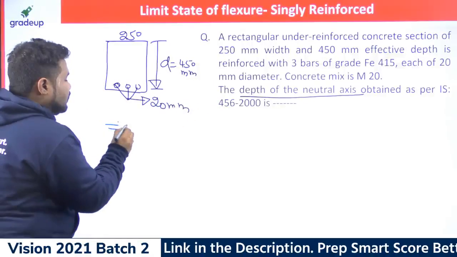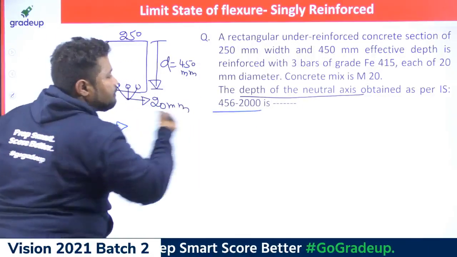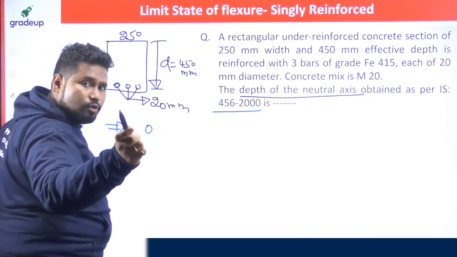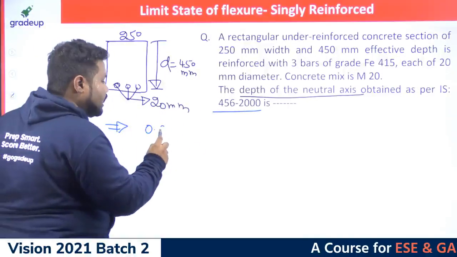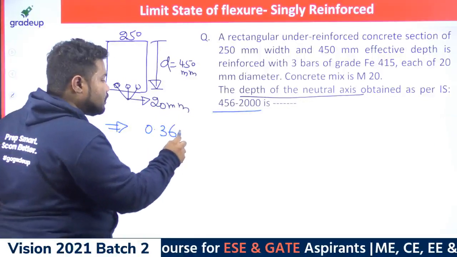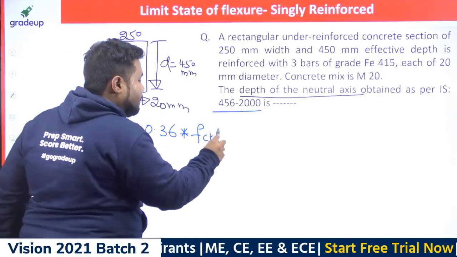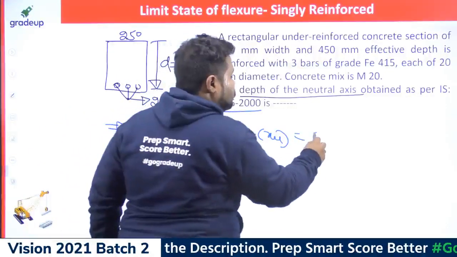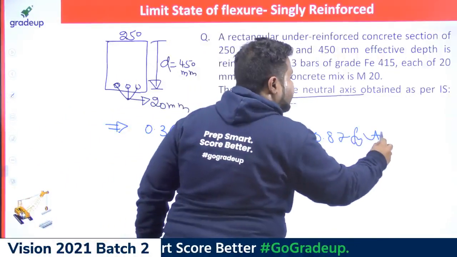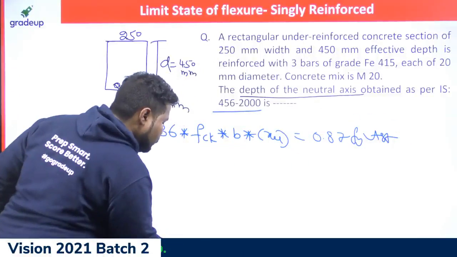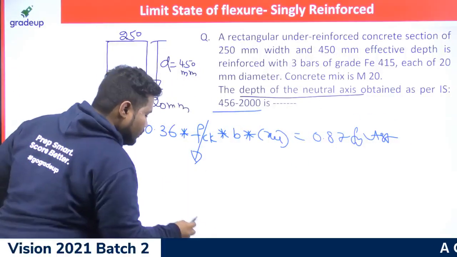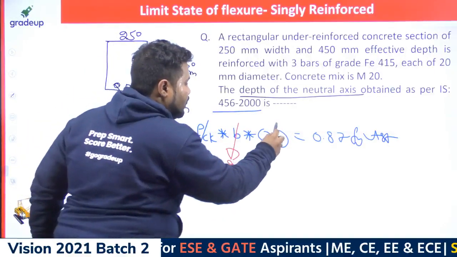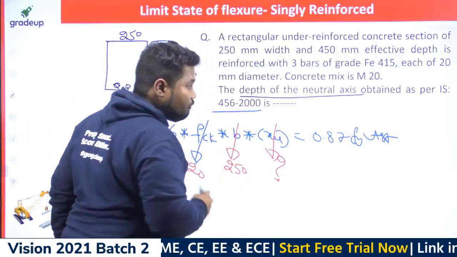If this is the thing, they are not changing, they are asking as per IS 456. So directly you can write, always to work out depth of neutral axis you should use compression force equal to tension force. What is compression force as per IS 456 stress block? 0.46 FCK into B into XU, which is equal to 0.87 Fy AST. Just work out from this. As you already know, FCK is 20, the width B is 250 millimeter, and XU is the unknown which I need to find out.